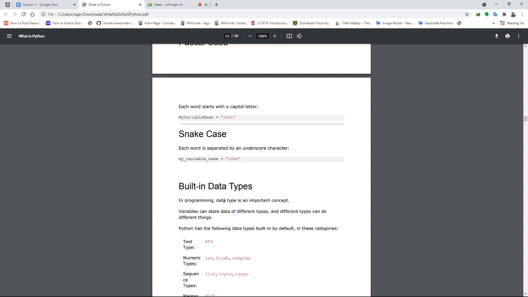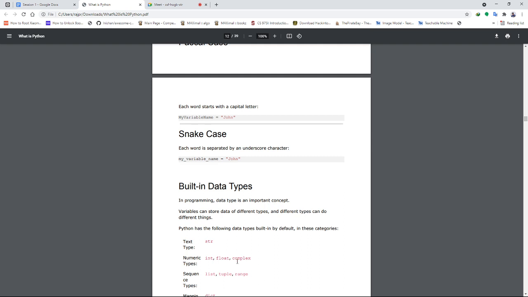Then comes data types in Python. In programming, data type is really an important concept. Why? Because the variable itself stores the data, and data are of many types. Different types can store different things, different data can lead to different results, and different types of programming can be done on them.